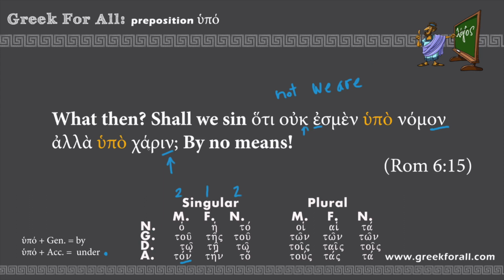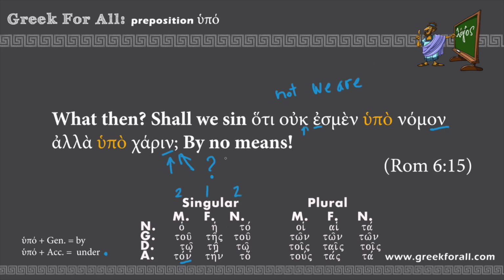Even logically, you can guess that hypo charin matches hyponomon right here, accusative and accusative. So this phrase means under grace. And we also have the semicolon right here, which in Greek means a question. So this sentence is a question sentence. So let's put everything together. What then? Shall we sin because we are not under law, but under grace?